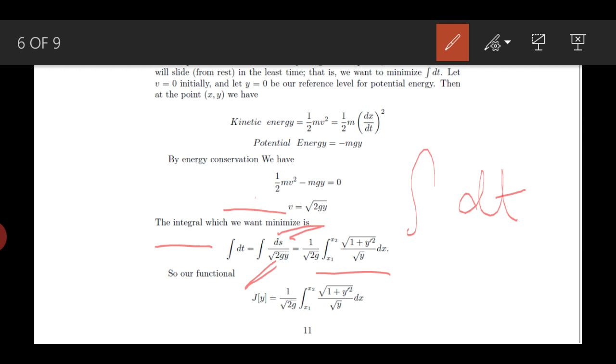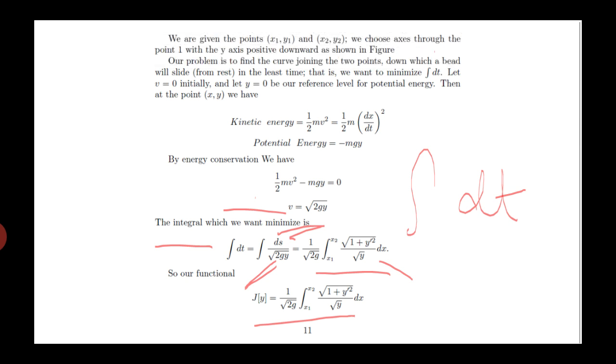Now the integration is over dx, so the limits will be x from x1 to x2. We have a function like the square root of 1 plus y prime squared divided by the square root of y. So our functional is given by 1 over the square root of 2g times the integral from x1 to x2 of the square root of 1 plus y prime squared divided by the square root of y dx. So this is our functional.